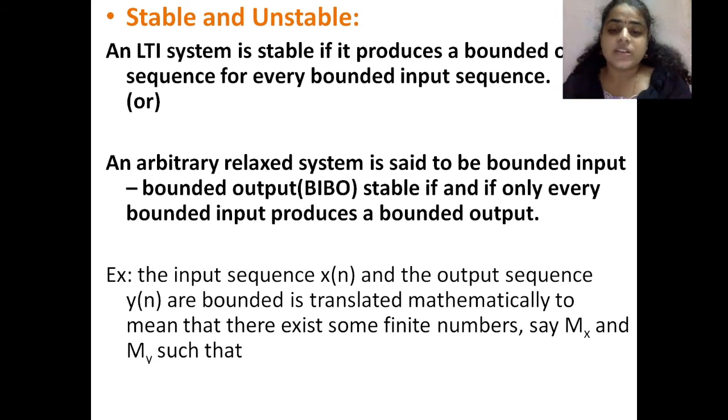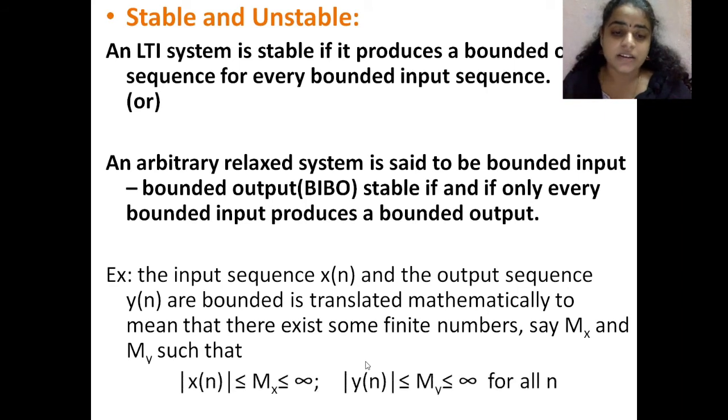The input sequence x of n and the output sequence y of n being bounded is translated mathematically to mean that there exist some finite numbers, say Mx and My, such that modulus x of n is less than or equal to Mx, which is less than infinity, and modulus y of n is less than or equal to My, which is less than infinity, for every value of n. This is the perfect definition of stability.